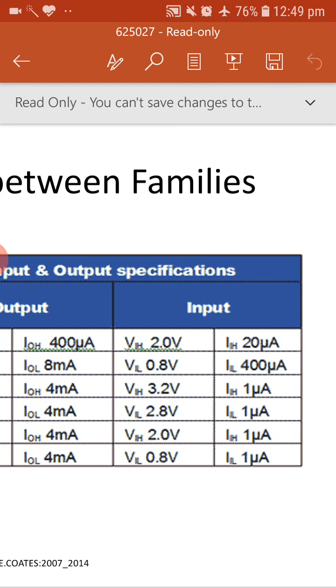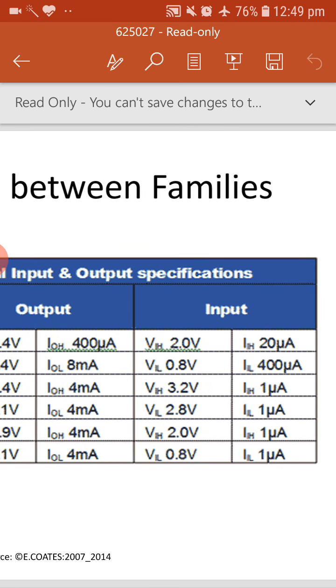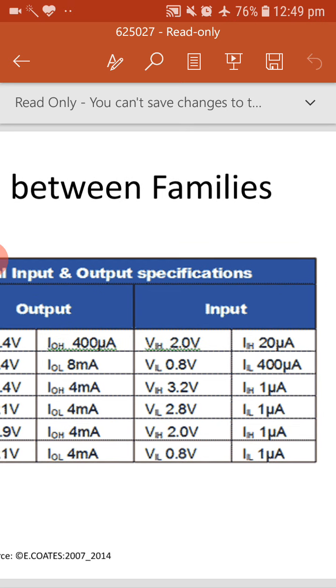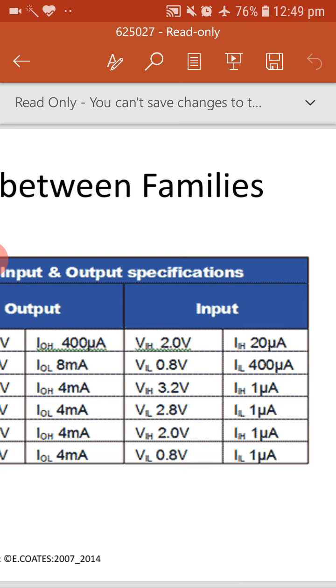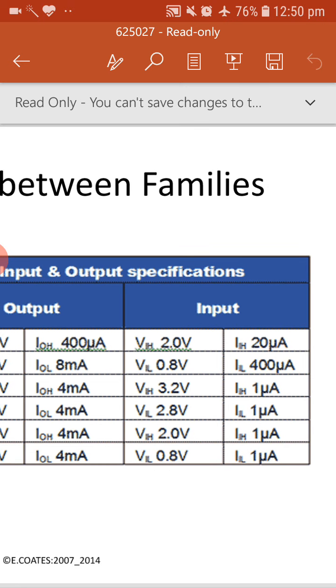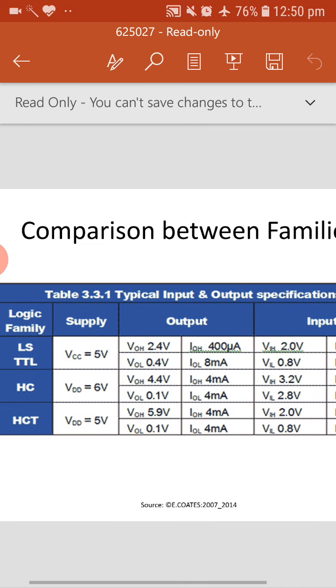Okay, and VIL, VIH: to consider as logic 1, the minimum 2.0 volt should be there. If it is above, it will be taken as 1 only, but minimum 2.0. But if you want to consider logic 0 as input, then maximum 0.8. So above the 0.8 it will not be considered as 0, it should be below that. So like this, these are the values with respect to the logic families and how they vary.